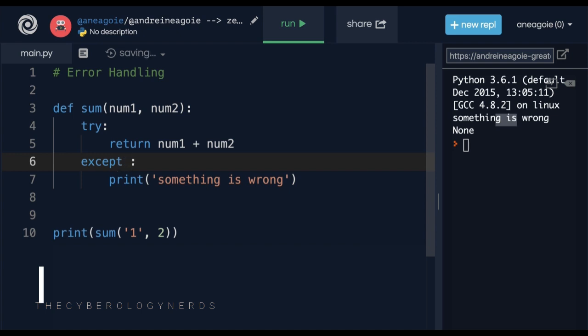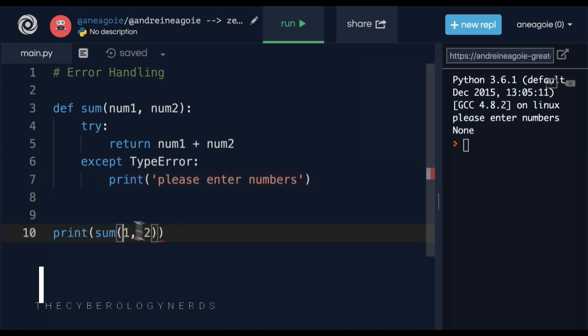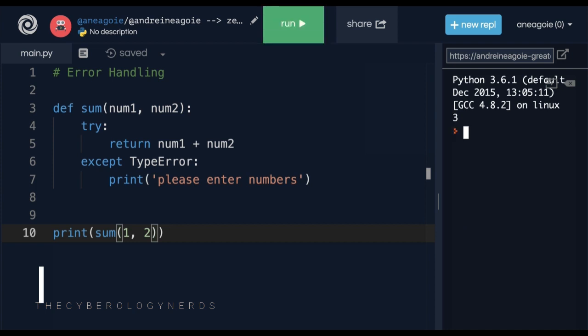So here we can say type error, and this type error, we can just say, please enter numbers. So that if I run this, I get please enter numbers. So now, all right, my error is more descriptive. I should fix this and make sure that I enter numbers.